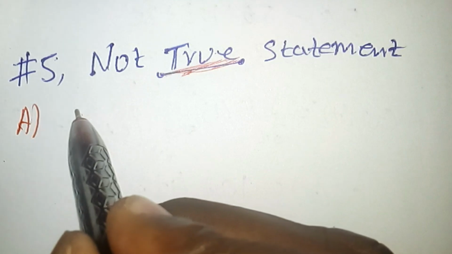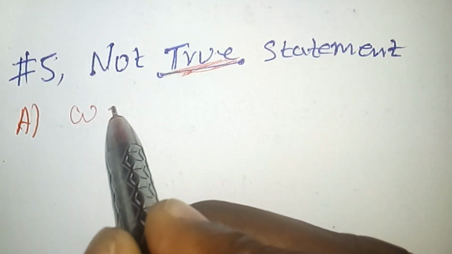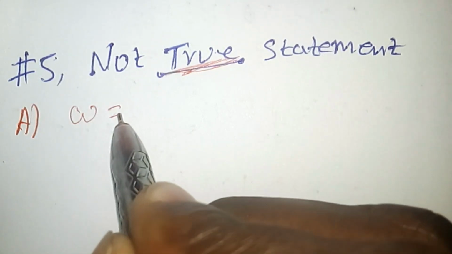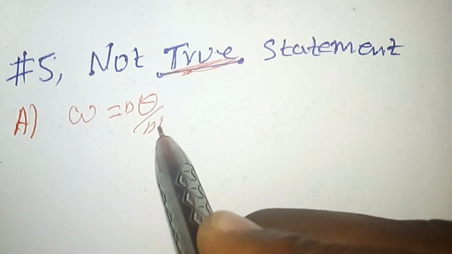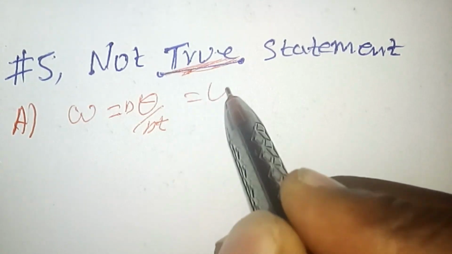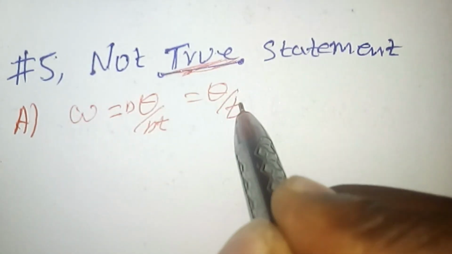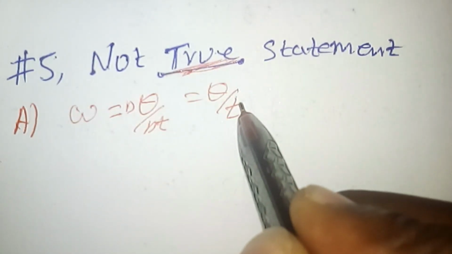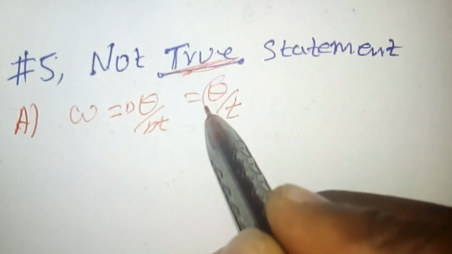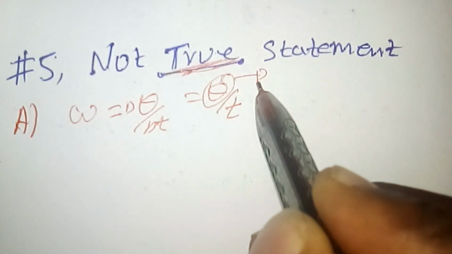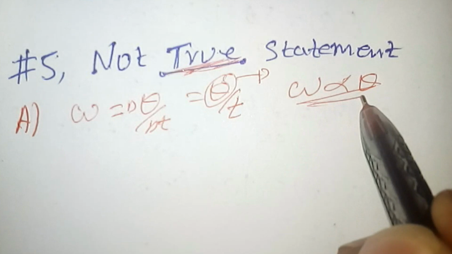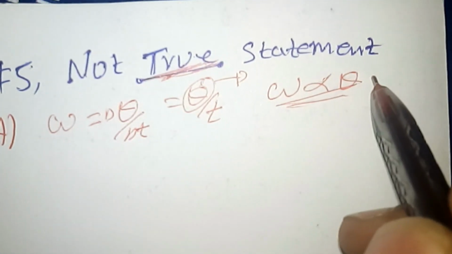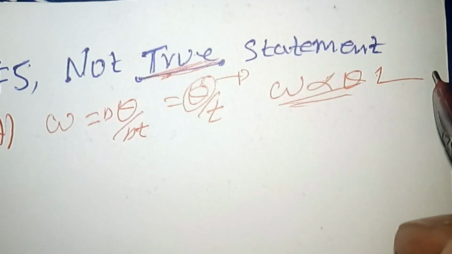So the magnitude of angular velocity at any given time is given by the change in angular displacement with respect to time, or simply theta over t. So the magnitude of angular velocity is directly proportional to the angular displacement theta. That means omega and theta are directly proportional to each other. So this statement is true.